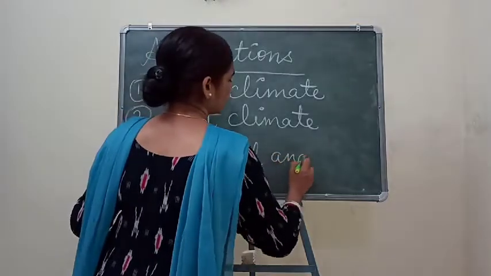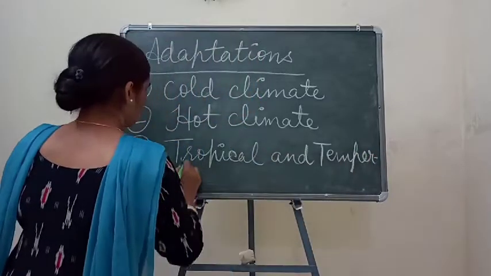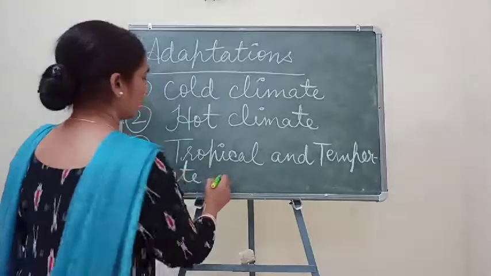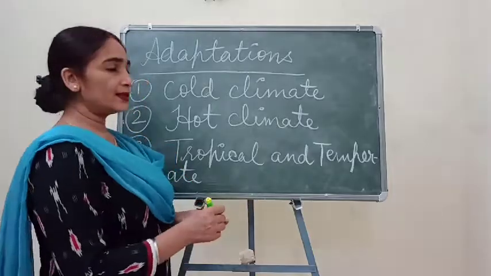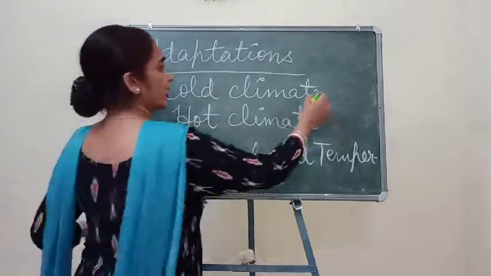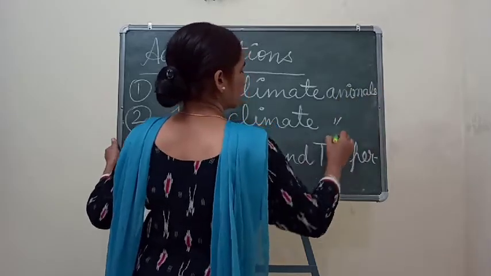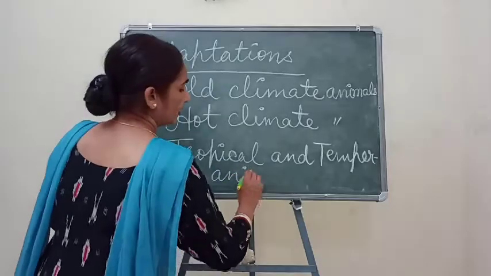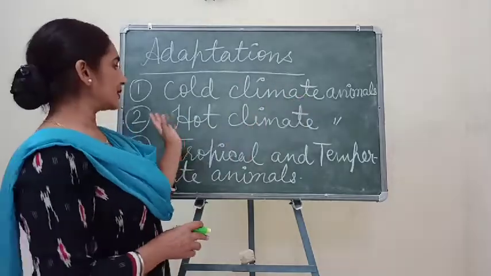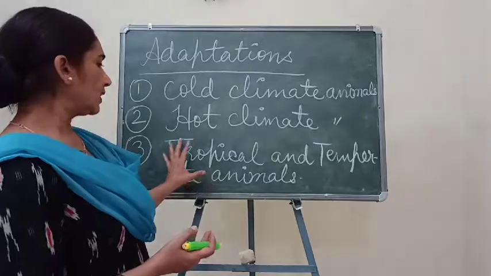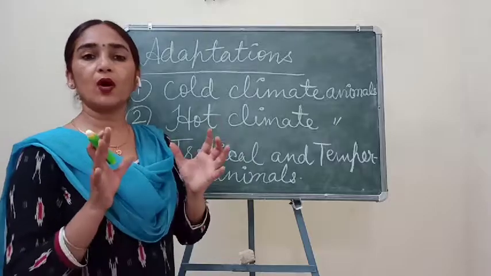and temperate kinds of climatic conditions. Not only the weather or climatic conditions, here we will study about the animals and their adaptations. What different kinds of animals live in the cold regions, in the hot climatic regions, and in the moderate climate. Tropical and temperate are the moderate climates.